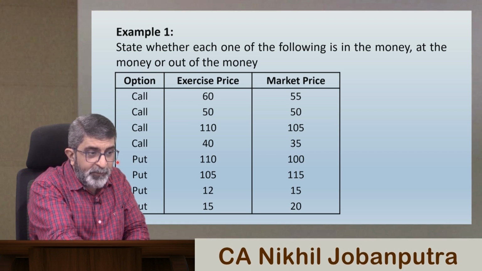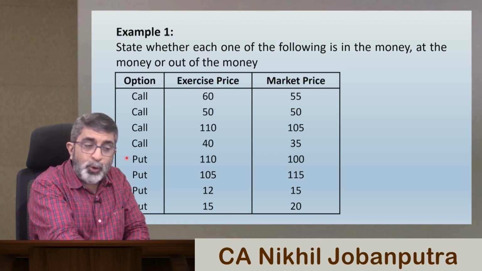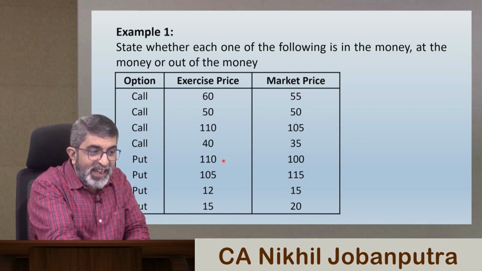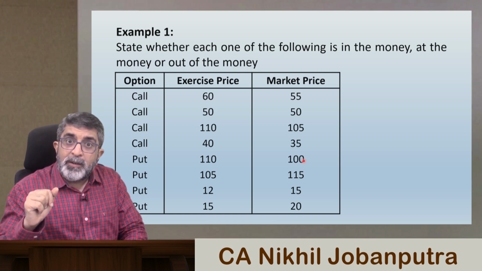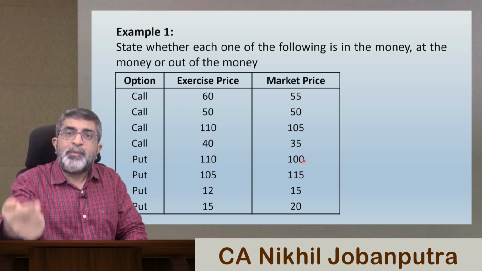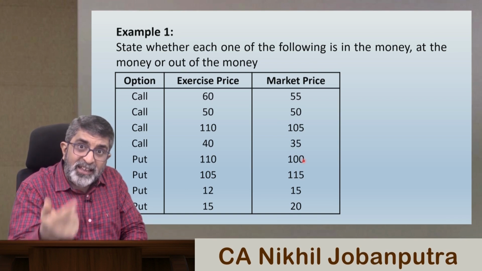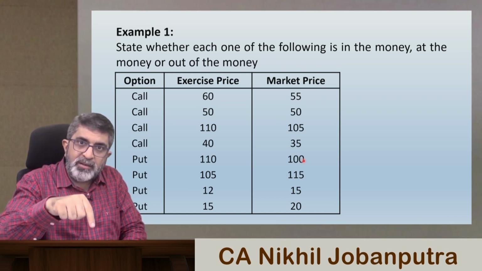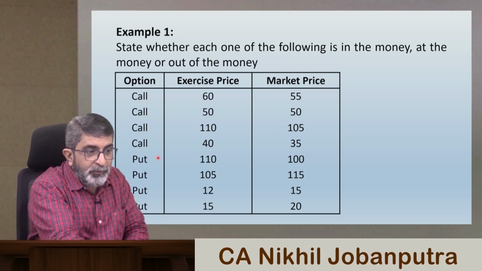Now look at the 5th one. It is a put option, means it is conveying the right to sell. You have the right to sell at 110 and prevailing market price is just 100, means you have the right to sell it at a higher price. Here if you exercise your option, you will be benefited. So it is this 5th option which is